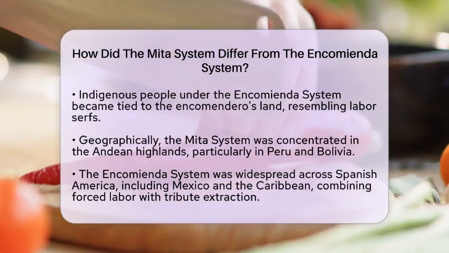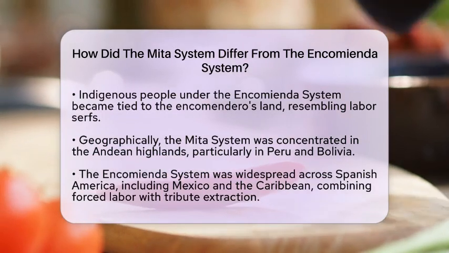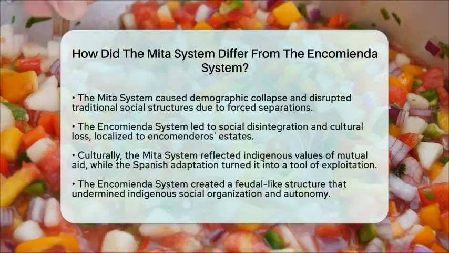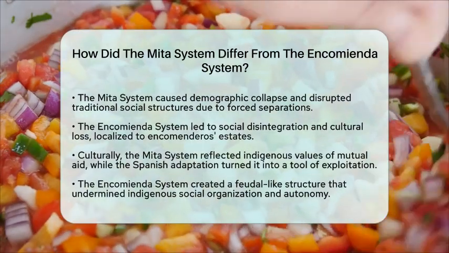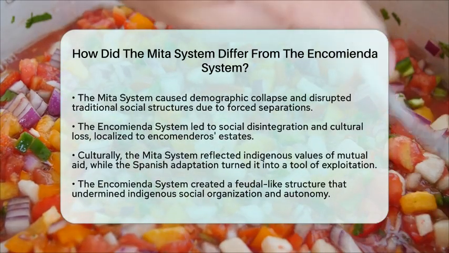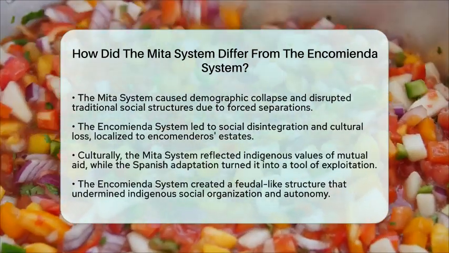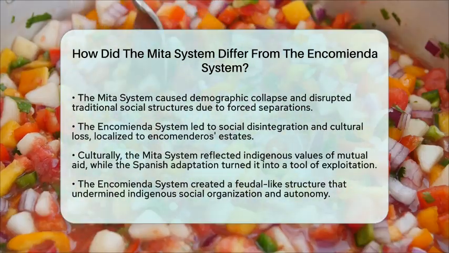Culturally, the Mita system was rooted in mutual aid and community welfare, reflecting indigenous values. The Spanish colonial Mita stripped these values, turning it into a tool of exploitation that disregarded indigenous rights. The Encomienda system represented a feudal-like system that subordinated native populations to Spanish settlers, undermining indigenous social organization.